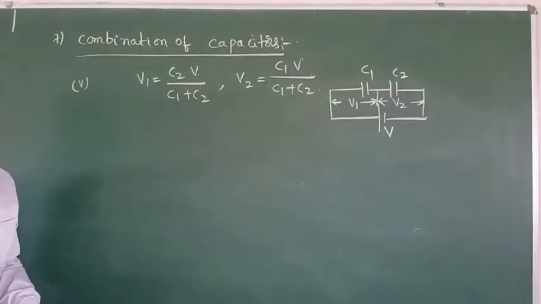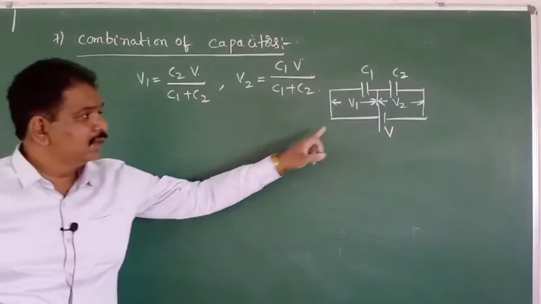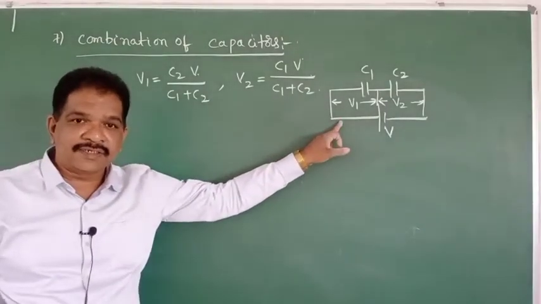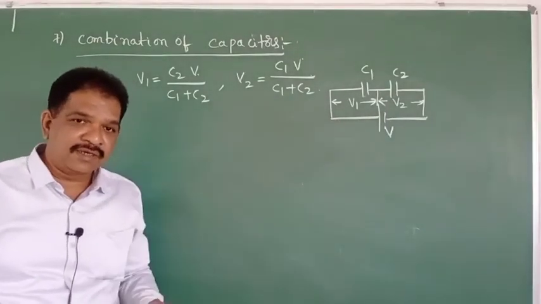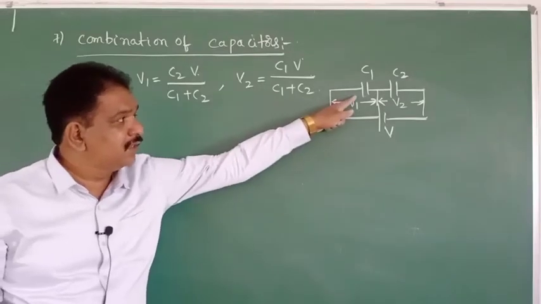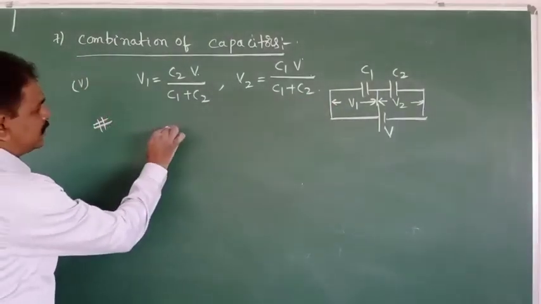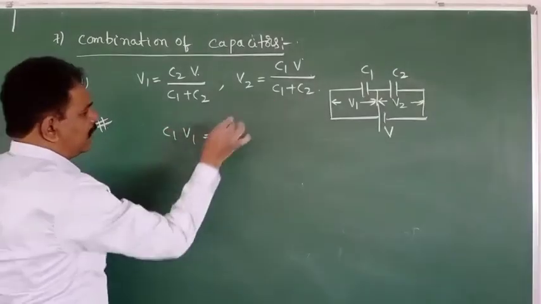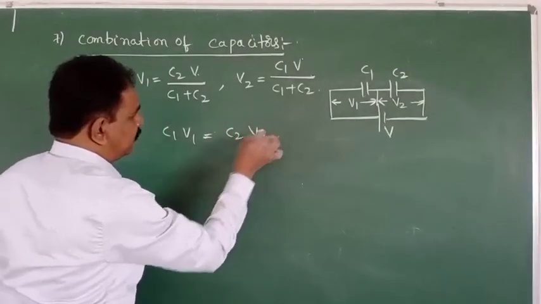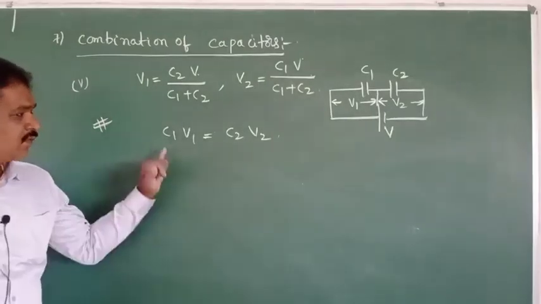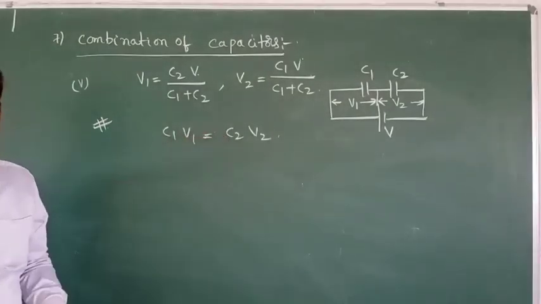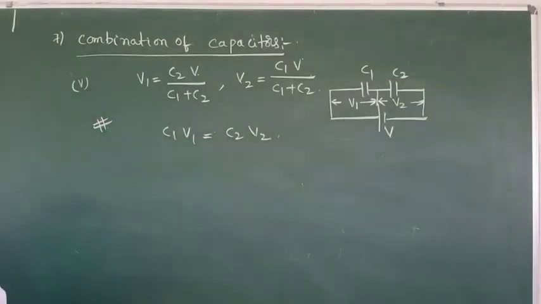How these formulas came, see. In series, what remains constant? Charge remains constant. Charge on the first capacitor will be C1V1. Charge on the second capacitor will be C2V2. So C1V1 is equal to C2V2. Clear?